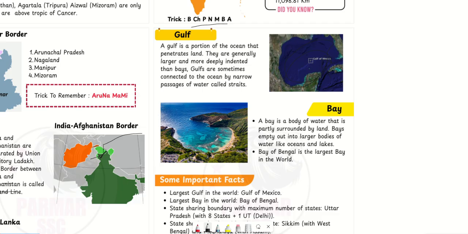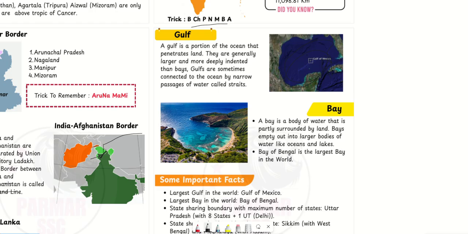If the opening is wide, then we call it a bay. A Gulf is a portion of the ocean that penetrates the land, generally larger and more deeply indented than bays. Gulfs are sometimes connected to the ocean by a narrow passage, and a narrow passage is called a strait.